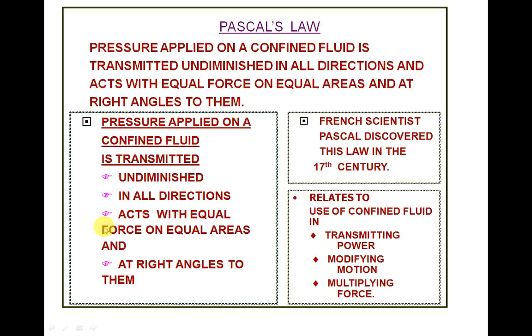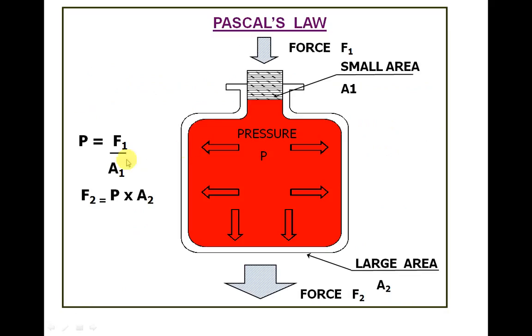So we will see it in detail here. Suppose the pressure is confined in this jar. Let us say this is the jar, and this red color is the liquid. This is the cup, you can say.